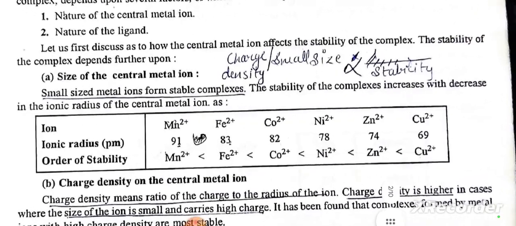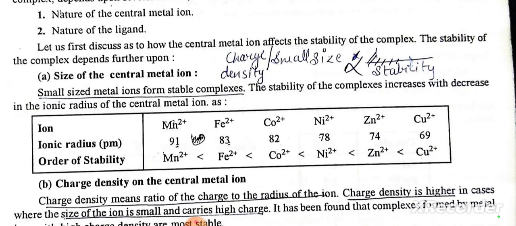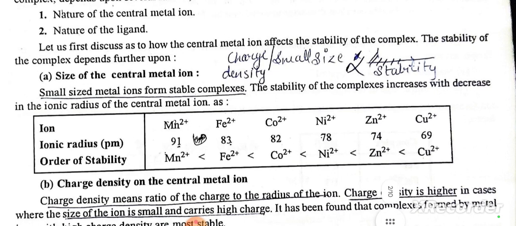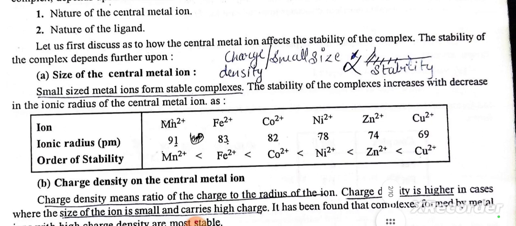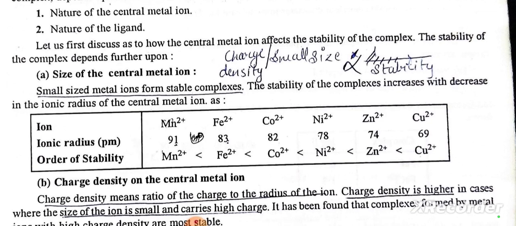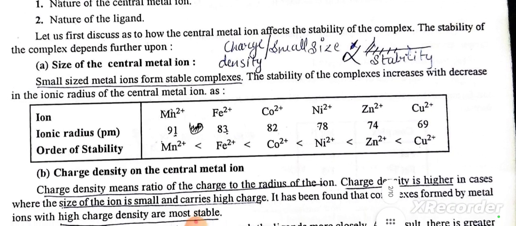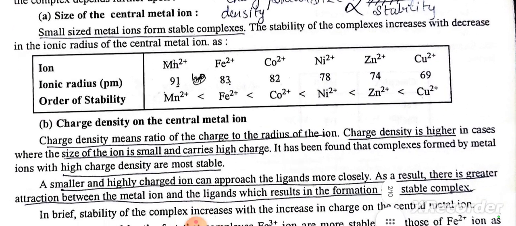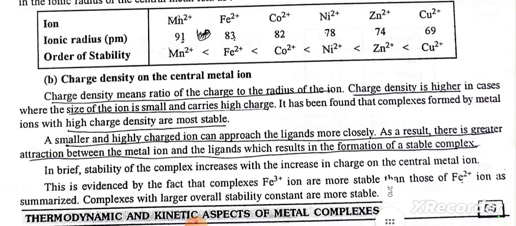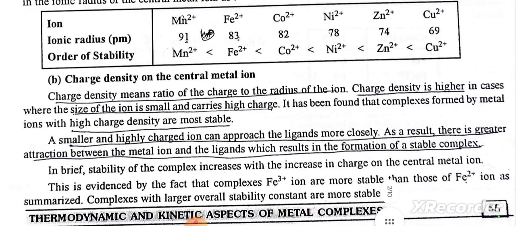The stability of complexes increases with decrease in the ionic radius of the central metal ion, as shown. Ions: Mn2+, Fe2+, Co2+, Ni2+, Zn2+, Cu2+. Ionic radius in pm: 91, 83, 82, 78, 74, 69. Order of stability: Mn2+ < Fe2+ < Co2+ < Ni2+ < Zn2+ < Cu2+.